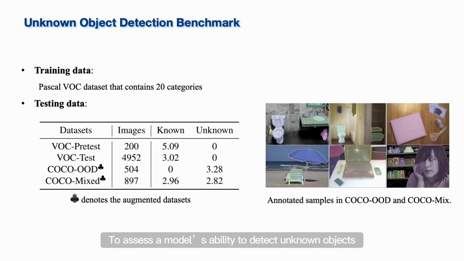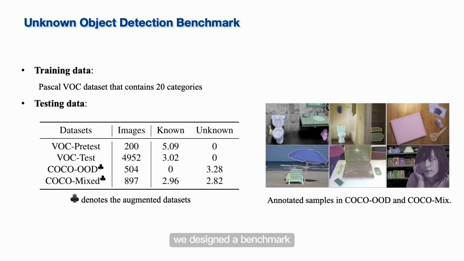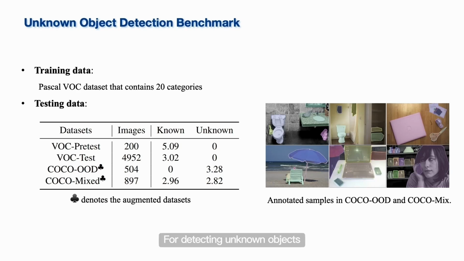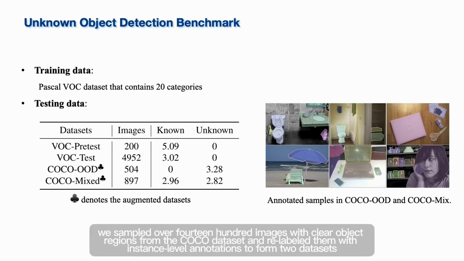To assess a model's ability to detect unknown objects, we designed a benchmark. Our benchmark leverages the Pascal VOC dataset with 20 object classes as a training set. For detecting unknown objects, we sampled over 1,400 images with clear object regions from the COCO dataset and relabeled them with instance-level annotations to form two datasets.